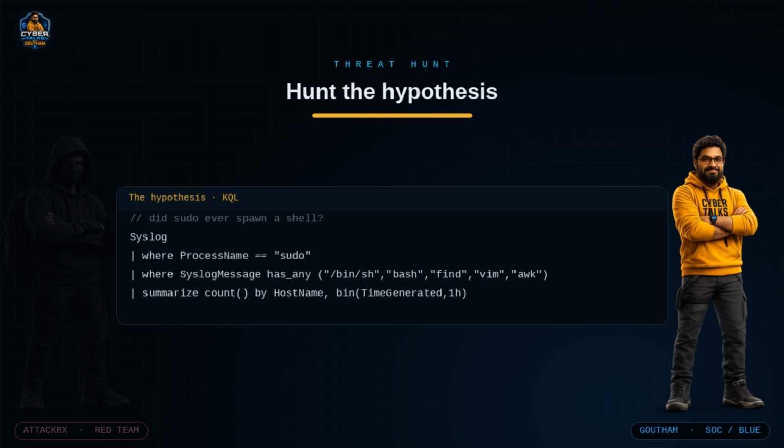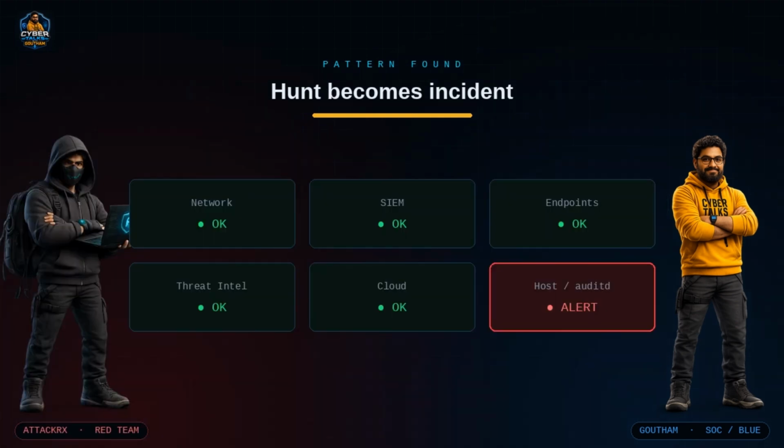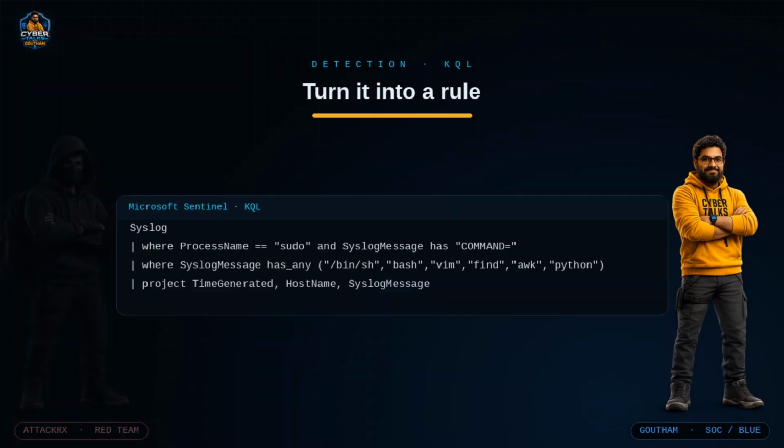there is no alert. So a strong defender does not sit and wait for an alarm. They hunt, and a hunt always starts with a hypothesis. Ours is precise. If someone abused sudo to escalate, then somewhere I should see the sudo process launching a shell. Because think about it, a normal admin uses sudo to restart a service or edit a file. A normal admin almost never uses sudo to spawn /bin/sh directly. That pattern, sudo immediately becoming a shell, is rare, and it is loud if you're listening, and there it is.